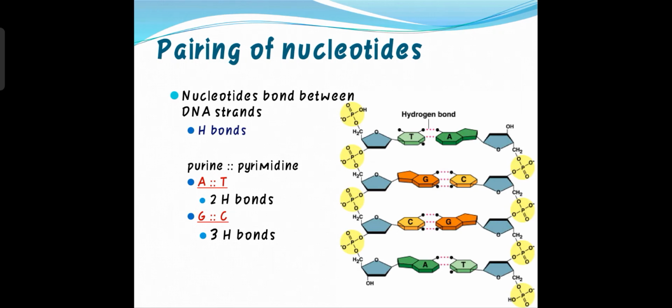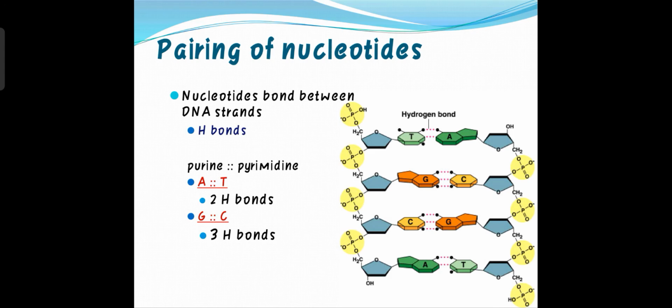So, pairing of nucleotides. How do these nitrogenous bases bind to each other in the DNA molecule? Always the purine binds to pyrimidine. There are two types of nitrogenous bases, one called purine, one called pyrimidine. Remember, always the purine nitrogenous bases bind to the pyrimidine nitrogenous bases, and I have already told you that the purines are double ring structures and pyrimidines are single ring structures.